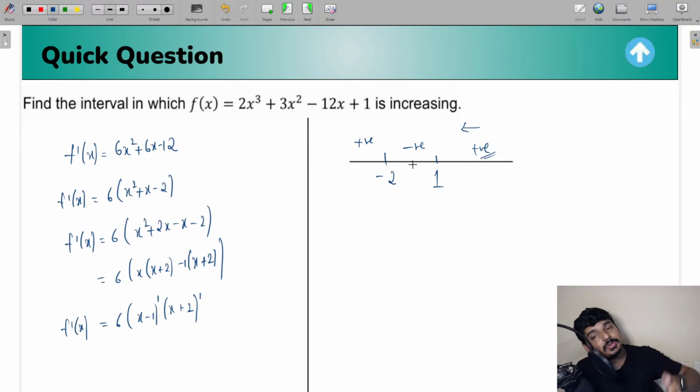And for any value of x less than minus 2, what is happening? x minus 1 will be negative, x plus 2 will be negative. Negative into negative, you get the positive sign. So for any value of x less than minus 2, f dash of x is going to be positive.